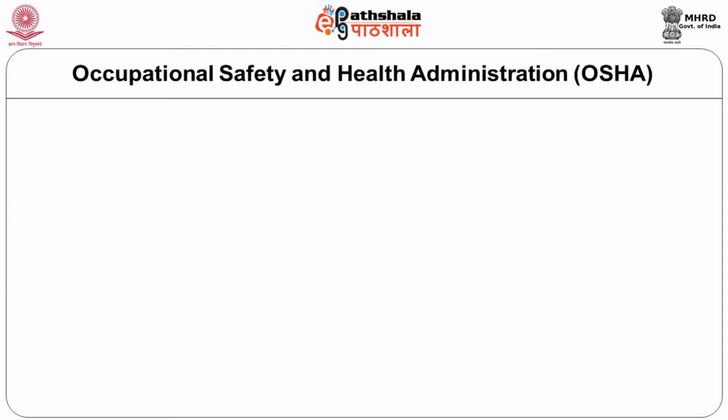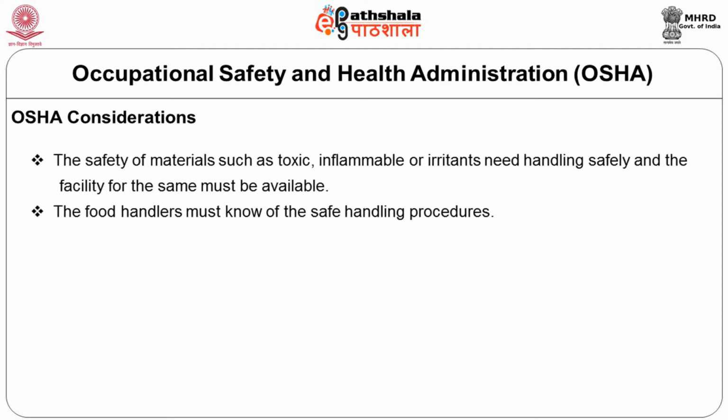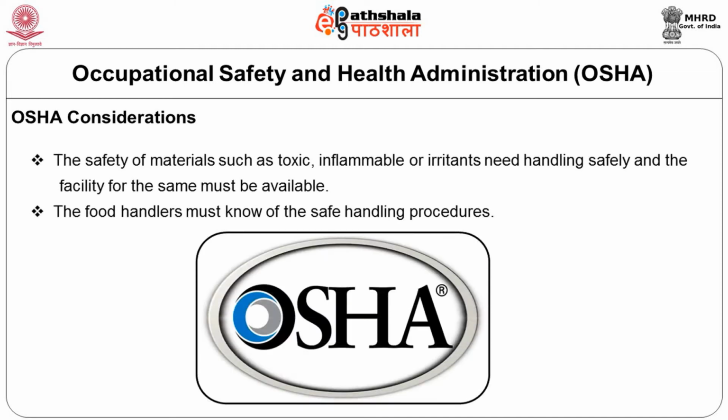Next is the Occupational Safety and Health Administration, also known as OSHA. What are the OSHA's considerations? The safety of materials such as toxic, inflammable, or irritants need handling in a very safe manner, and the facility for the same must be available with the FBO. The food handlers must know of the safe handling procedures, particularly when the nature of the product is in question. For example, irritant like chili powder, one has to be very careful while handling.